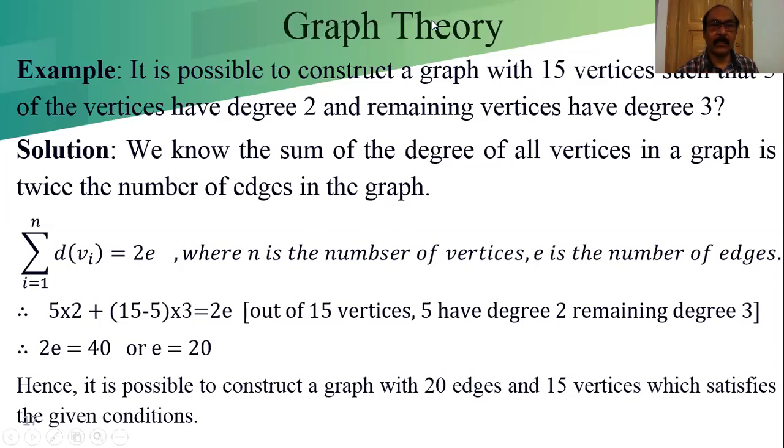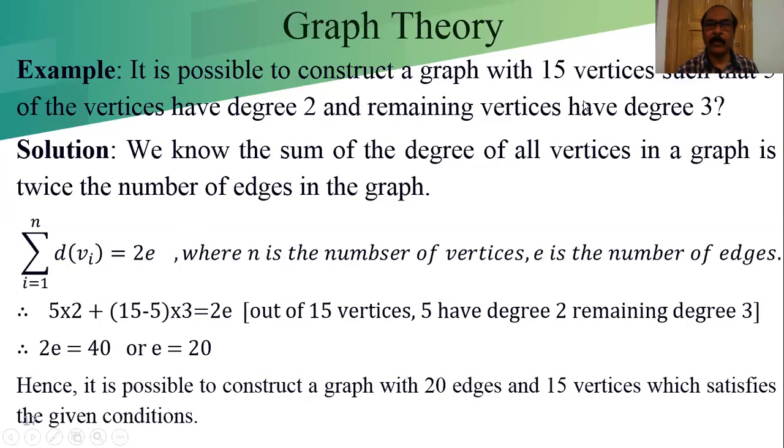I think this is repeated many times. So we can write the sum from i equal to 1 to n of d(vi) is equal to twice e, where n is the number of vertices of the graph and e is the number of edges in the graph.